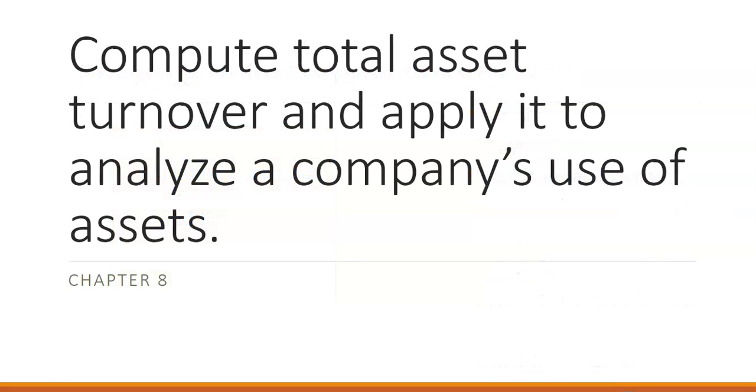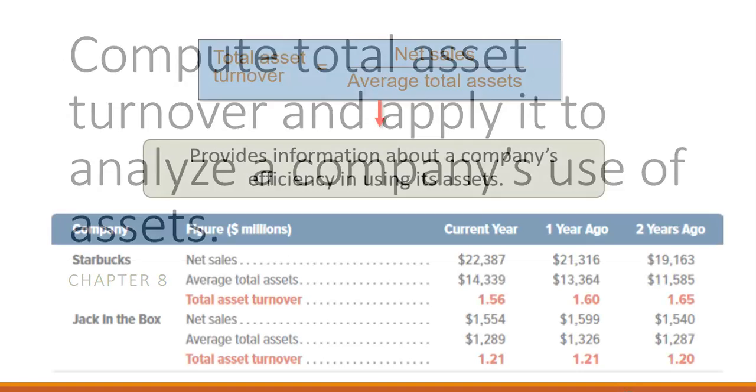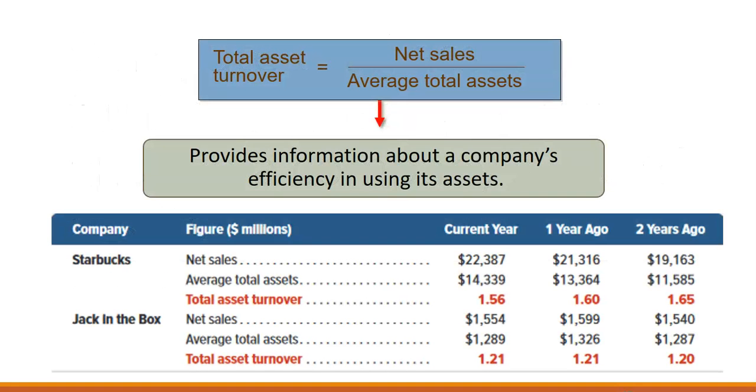So total asset turnover for organizations. Our total asset turnover is net sales divided by our average total assets. This gives us information about a company's efficiency in using its assets to create profits.